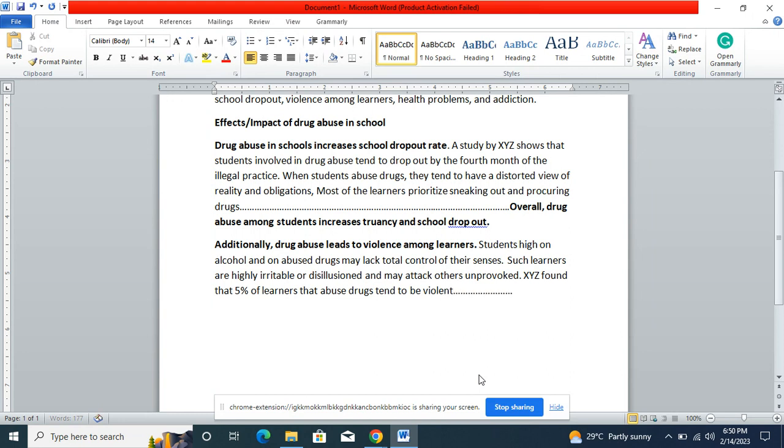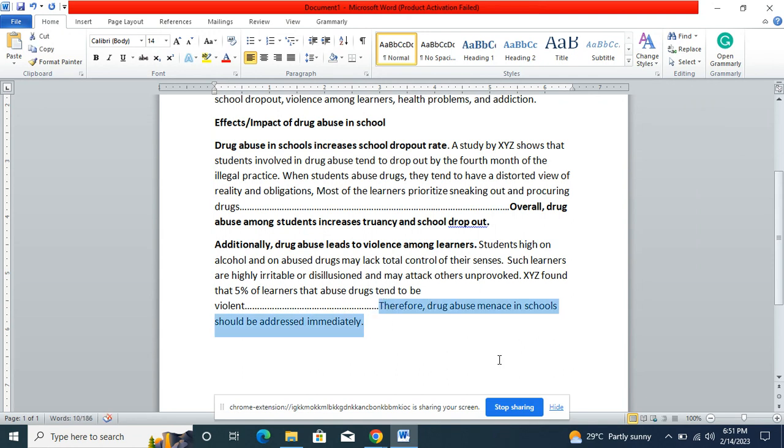So you can go on, then you can conclude. In the concluding, try to use a variety of words. Here we have used overall. So here we can say, therefore, drug abuse menace in schools should be addressed immediately. So here you can give an opinion or you can summarize. Every body paragraph must have a concluding sentence.